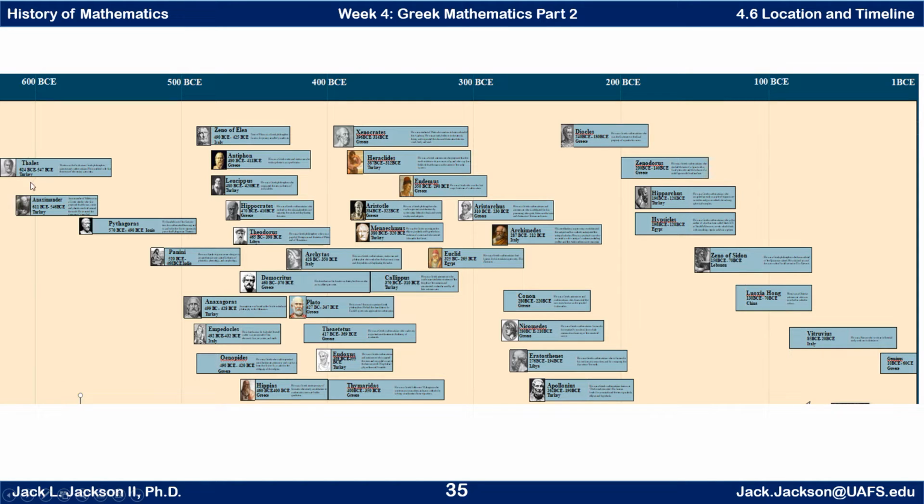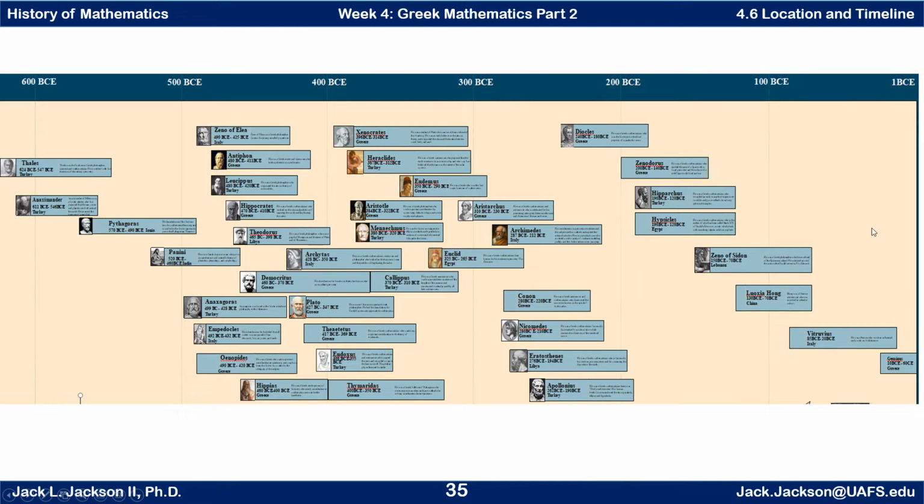So we start around 600 BCE. Thales and Anaximander were a little before that, and then lived through that time period, and then on after that. You can follow this along here. This particular slide ends at basically the beginning of the Common Era.